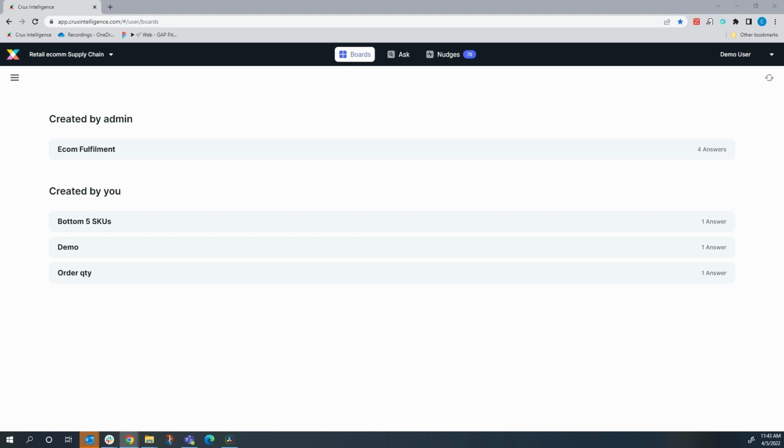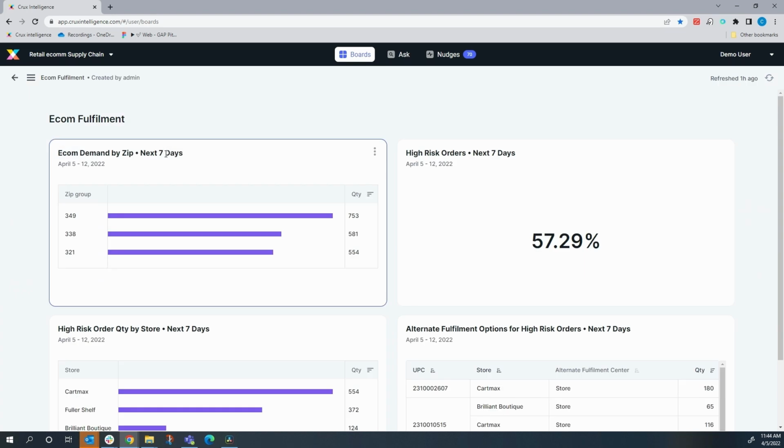I'm playing the role of a retail e-commerce supply chain manager. In this role, I might be interested in tracking my fulfillment risk for orders across stores, modes of orders, viewing recommendations to mitigate that risk, and having visibility into key KPIs like net sales value lost, back orders, returns, inventory levels, and projected risk. I'm here in my dashboards that were created by my admin.